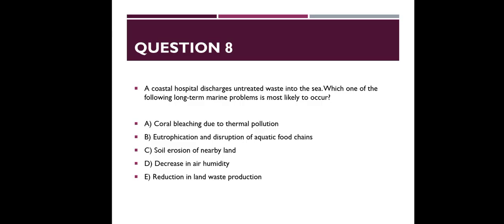A. Coral bleaching due to the thermal pollution. B. Eutrophication and disruption of aquatic food chain. C. Soil erosion of nearby land. D. Decrease in air humidity. E. Reduction in land waste production. Correct answer is B. Eutrophication and disruption of aquatic food chain.